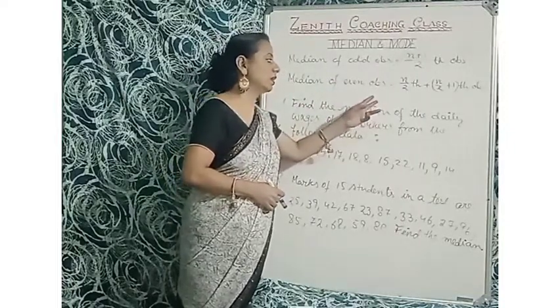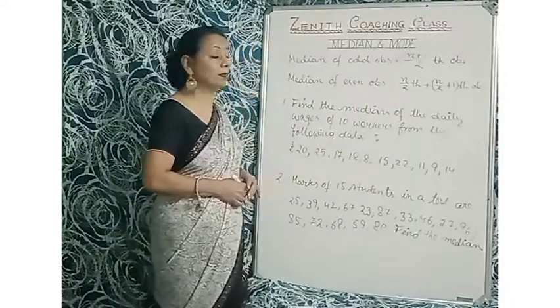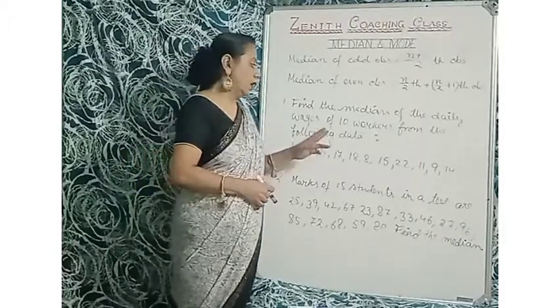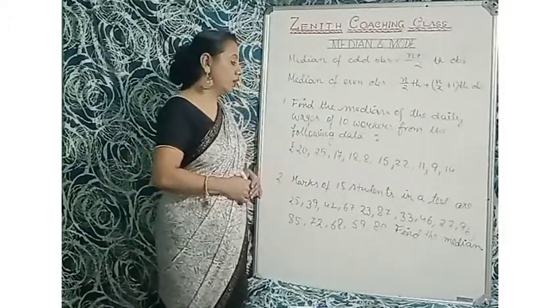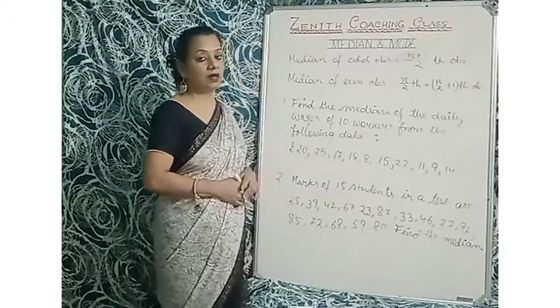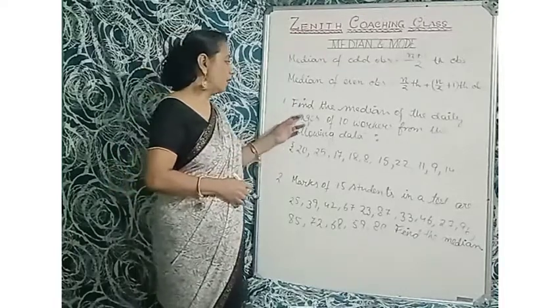In case of even observation, we have to take the formula n by 2th observation plus (n by 2 plus 1)th observation. First, unlike the mean, we have to arrange the numbers in an array. Array means ascending order.